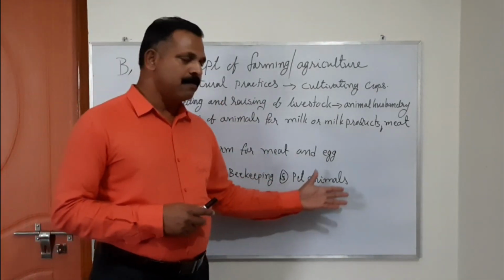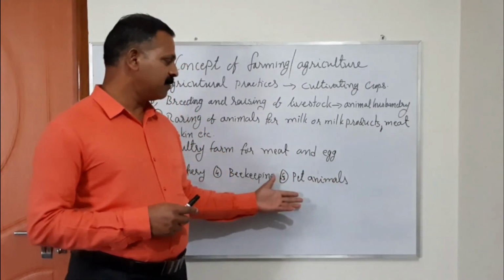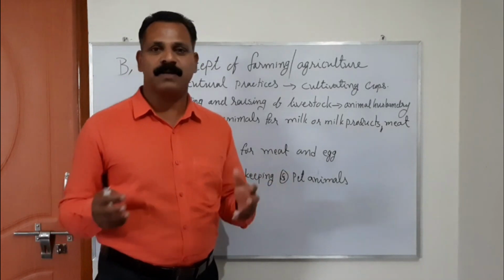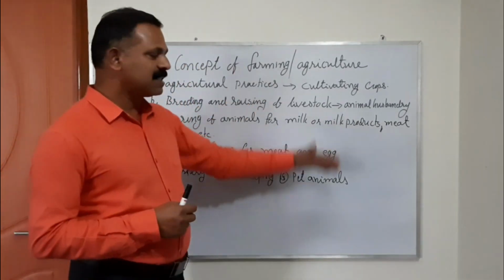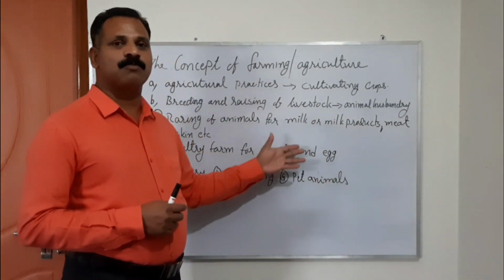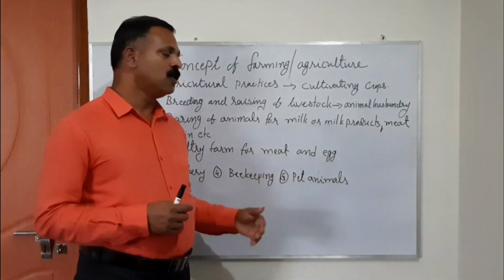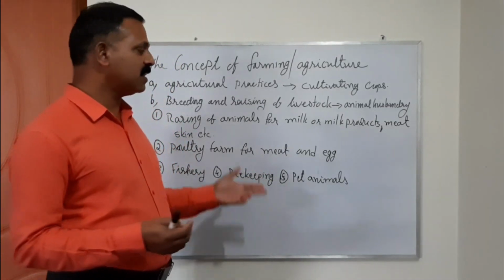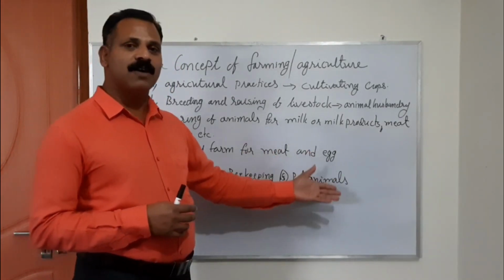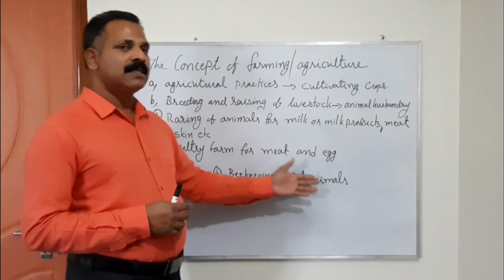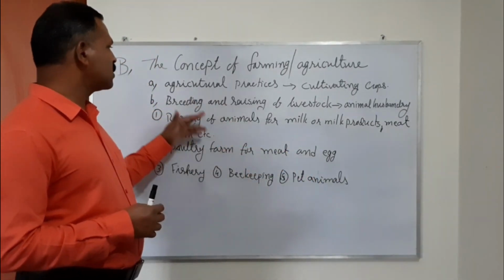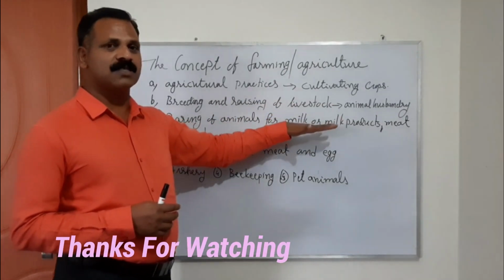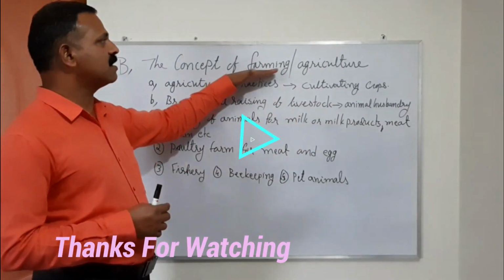And last is pet animals. We have great pleasure in keeping pet animals at home, and these pet animals come from such farms. Many people grow pet animals in a farm and sell them, so we get these pet animals from their farm. So these are the concepts included in breeding and raising of livestock. This is the second concept of agriculture and farming.